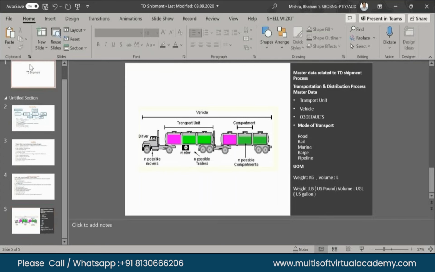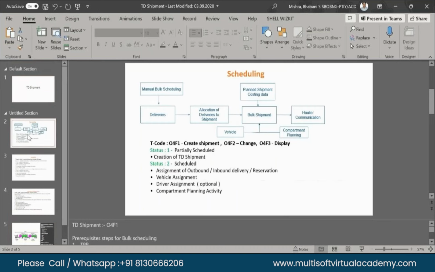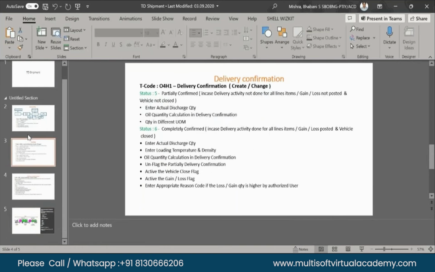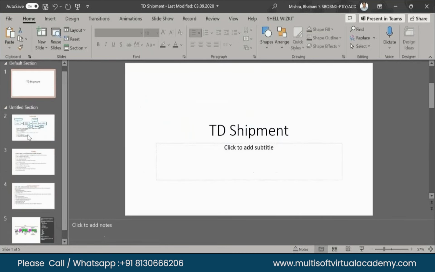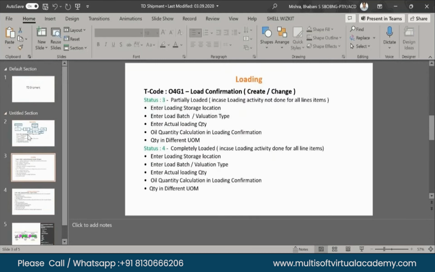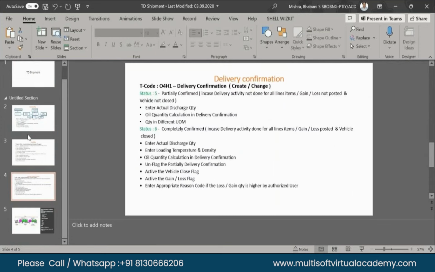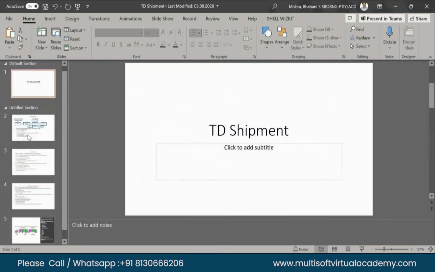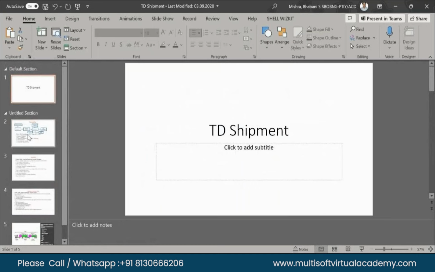Okay, in today's call I'll finish now. I just gave a brief idea about the TD segment: what scheduling, loading, and delivery confirmation are. Tomorrow I'll show you that scenario. I'll run the scenario to show how the TD segment is configured and used in the complete cycle. Configuration I'll show after three or four classes. Okay, sir, I'll show that.